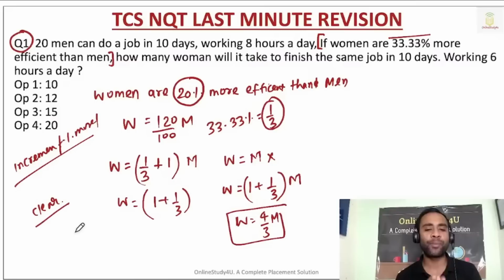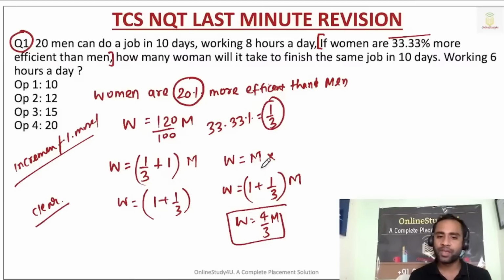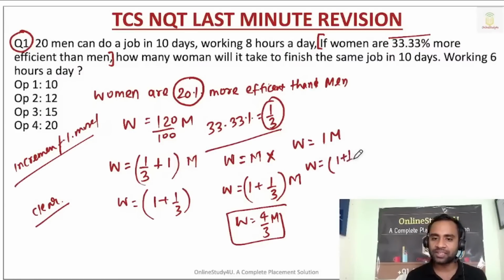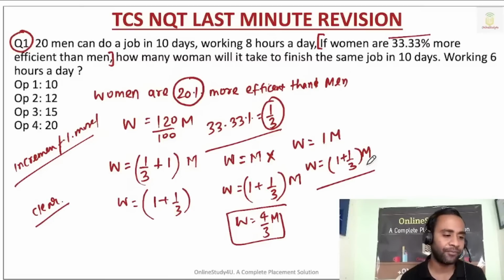So we can write women is equal to 4 by 3 of men. Women is not equal to men, but women is 33.33 percent, that means 1 by 3, more than men. If you understand this, then this problem will become very, very easy.